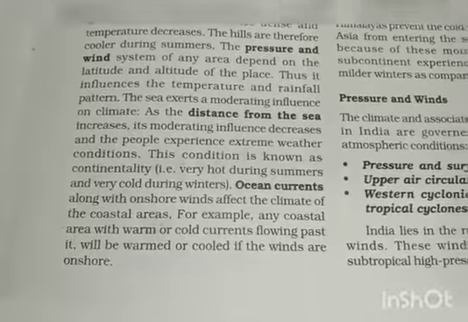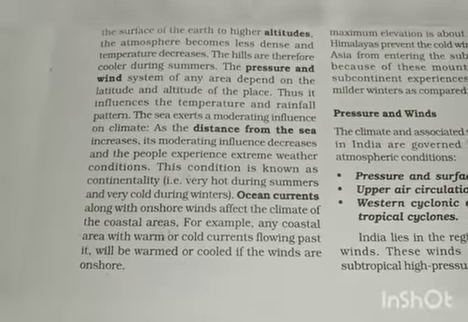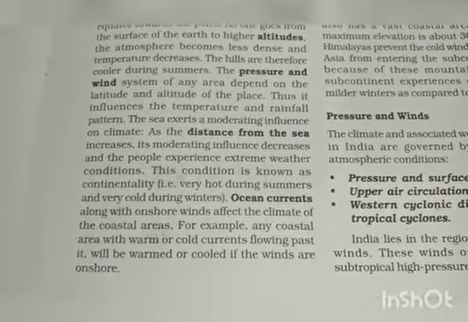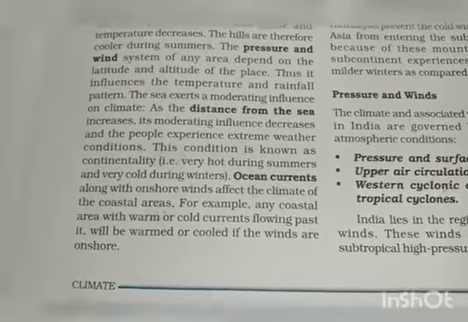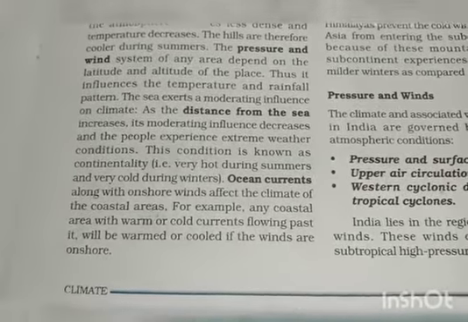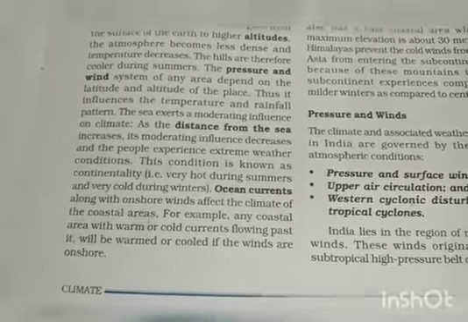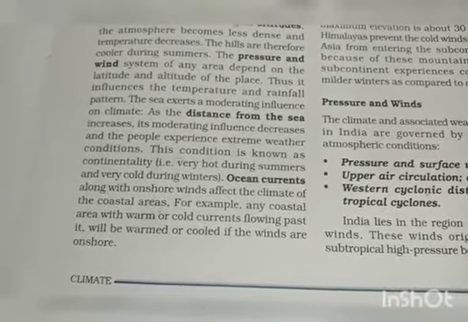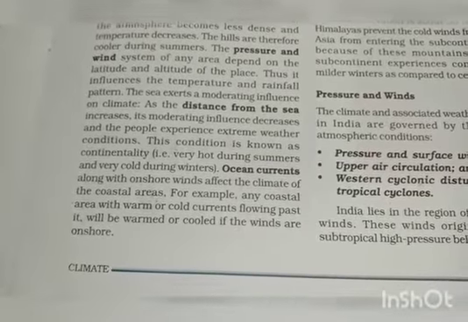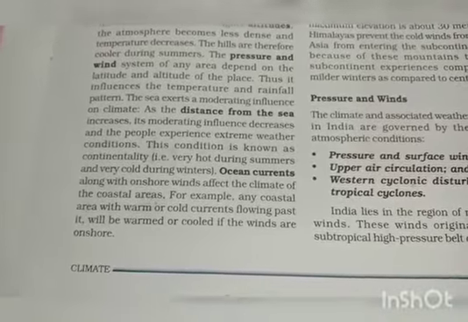The sea exerts a moderating influence on climate. Moderating means not much, not less. As the distance from the sea increases, its moderating influence decreases, and the people experience extreme weather conditions. This condition is known as continentality. Very hot during summers and very cold during winters.